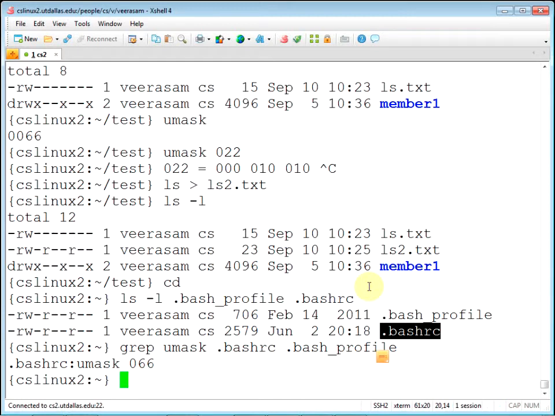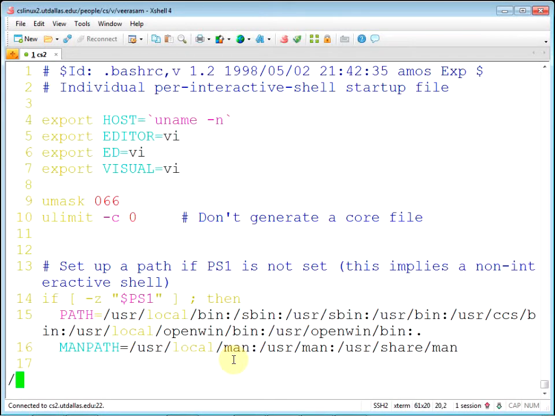There you go. .bashrc, resource script or something. I don't know what that RC stands for. Anyway, that's a startup file .bashrc in your home directory. You can edit that. Right at the top, you see the umask 066. If you want to change the default permissions, you can change that setting. So again, umask says what to suppress.